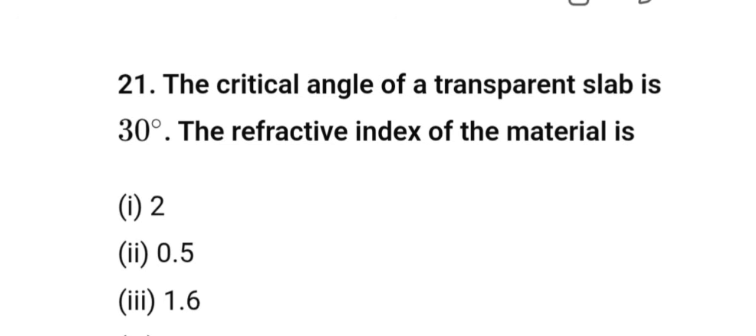Vertical angle of a transparent slab is 30 degree. The refractive index of material is. We know mu is equal to 1 by sin 30 degree. So our answer will be 2, option 1 is our answer.